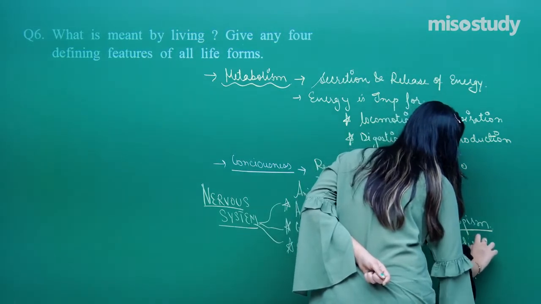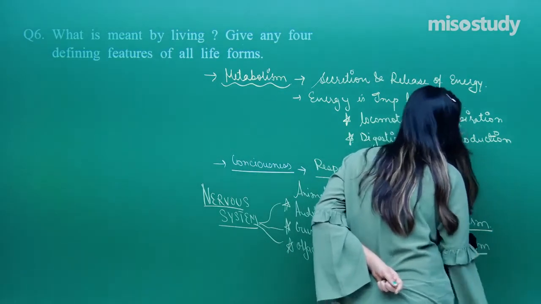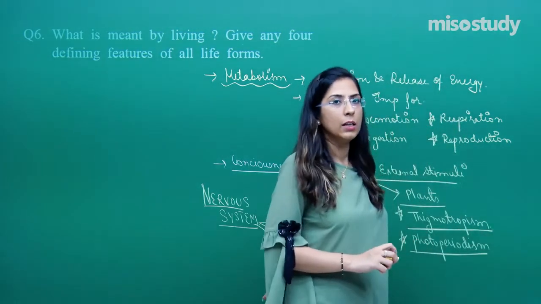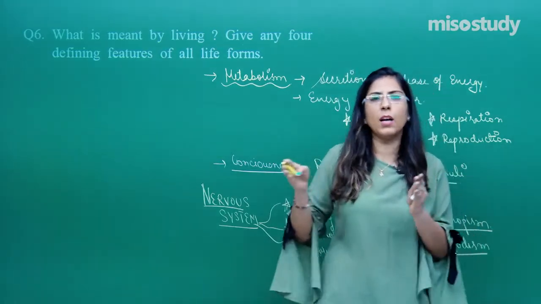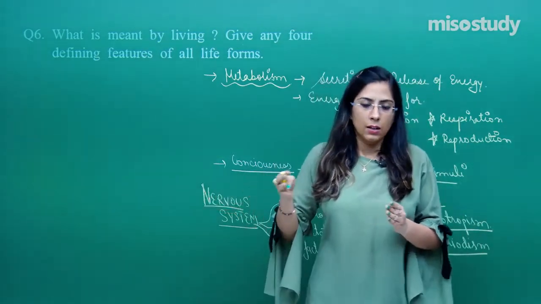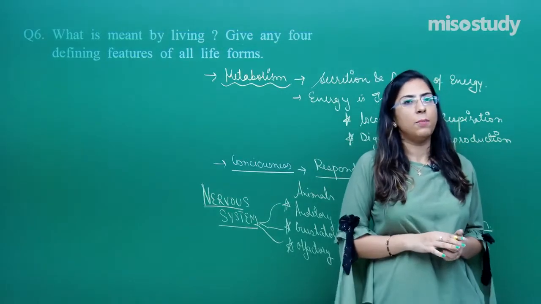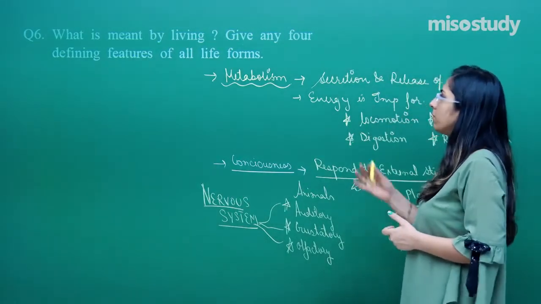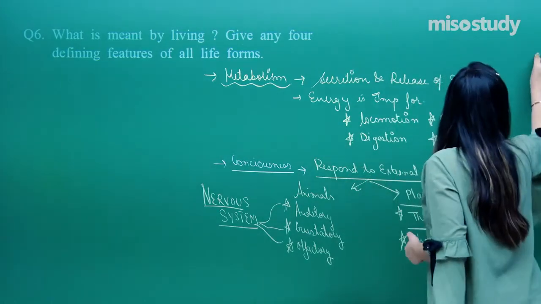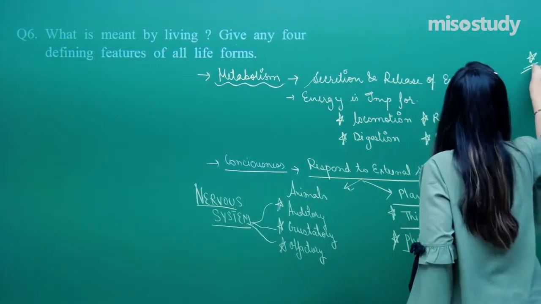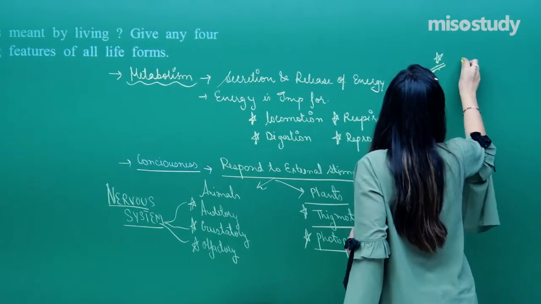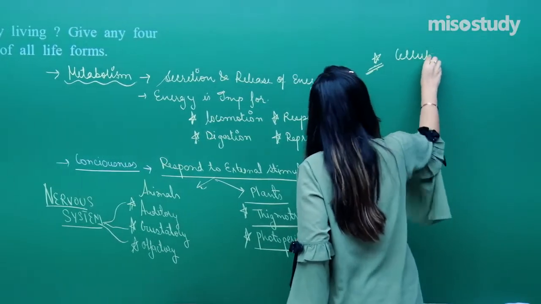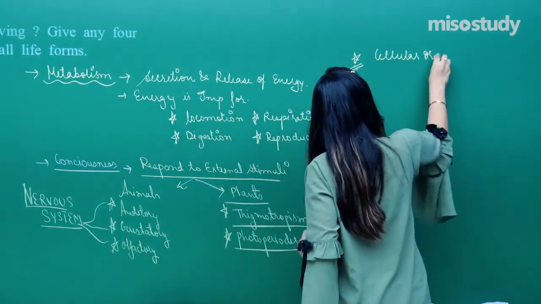Photoperiodism means responding to external stimuli in terms of flowering. Depending upon the day length and night length, flowering happens in plants. So this is also one of the defining features that we have discussed. The third defining feature that we all know is called cellular organization.